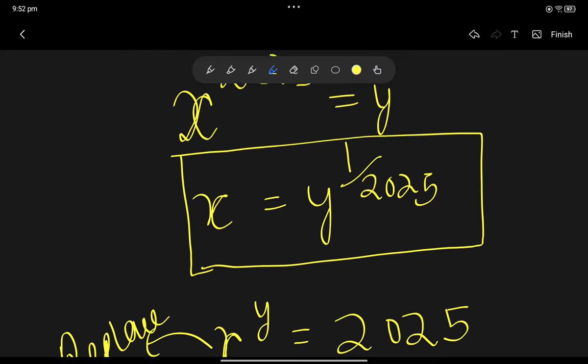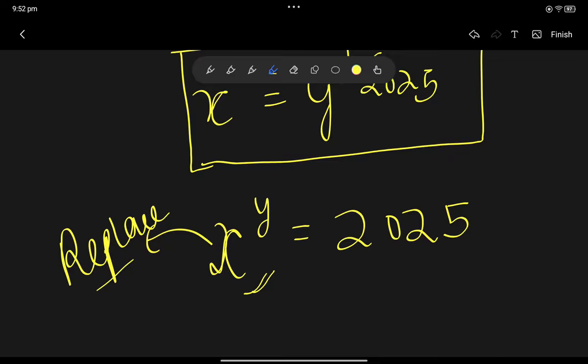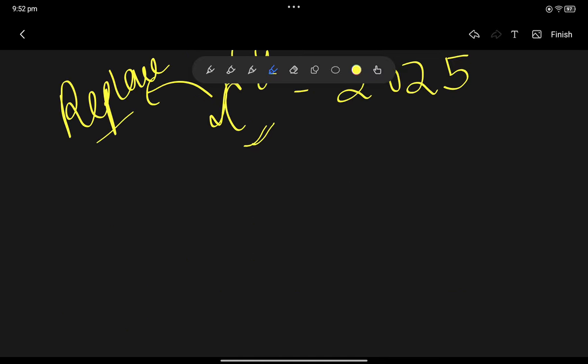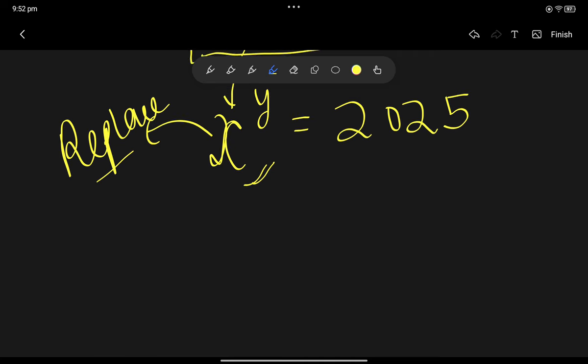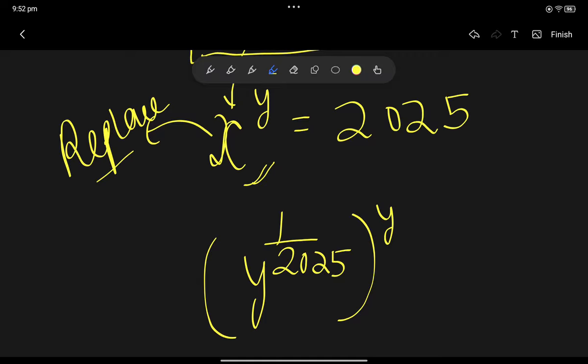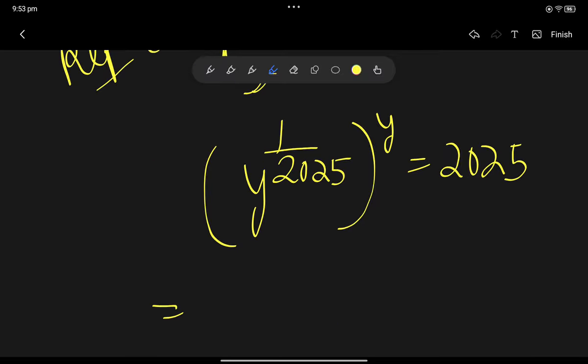So that is the reason I am trying to replace x as y to the power 1 by 2025. So now I am going to replace this x by this value. So let's just put the value of x. So the value of x is y to the power 1 divided by 2025, whole to the power y, is equal to 2025. So यहाँ से हमें मिलता है y to the power y divided by 2025 is equal to 2025.